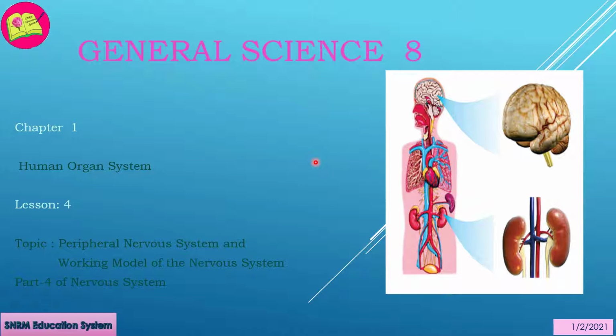We have learned in our first lecture that the human nervous system consists of the central nervous system (CNS) and the peripheral nervous system (PNS). We have also studied in detail in the second lecture that the central nervous system is composed of the brain and spinal cord. Today we will be discussing the peripheral nervous system (PNS) and the working model of the nervous system.